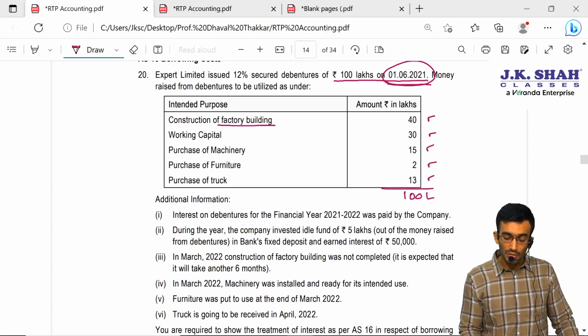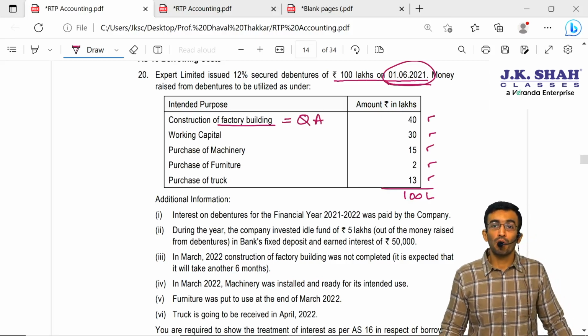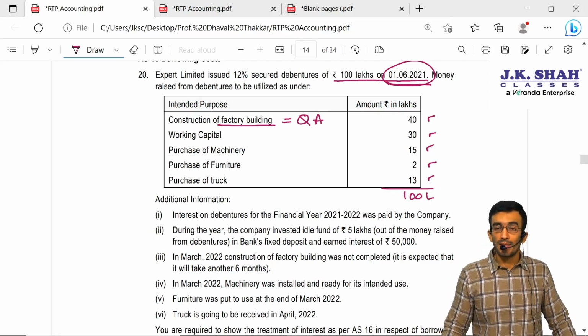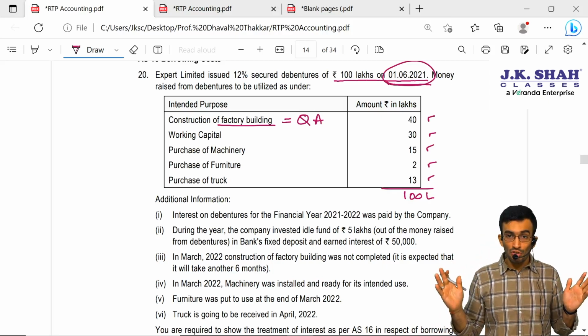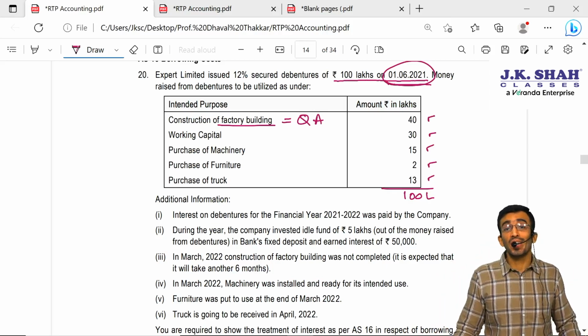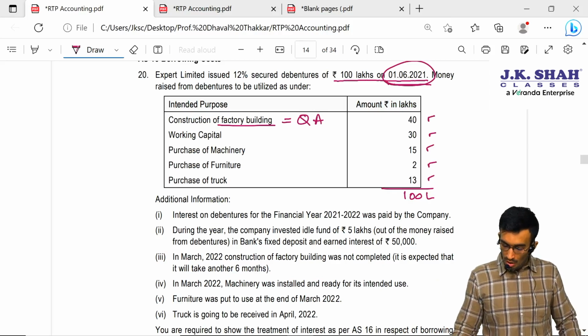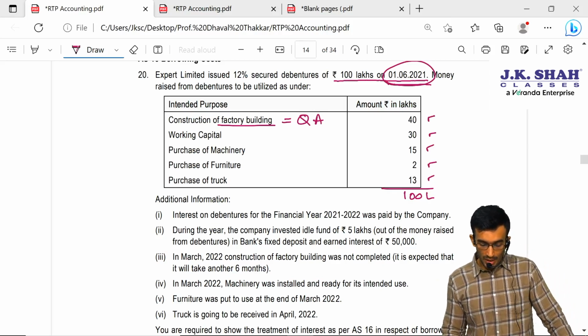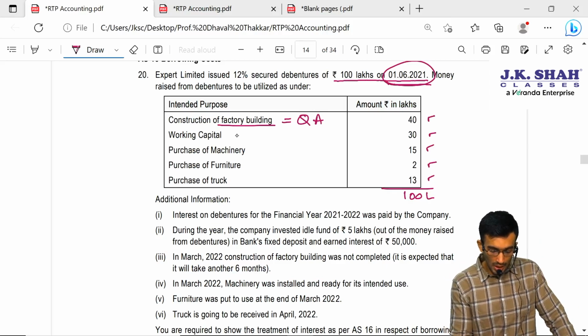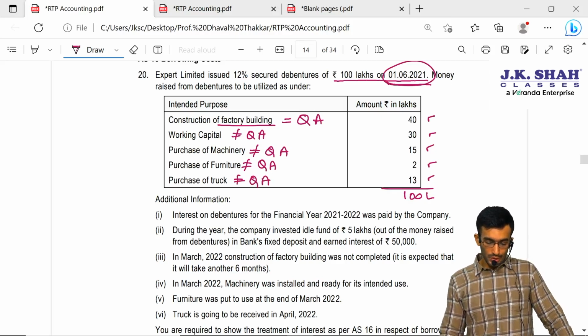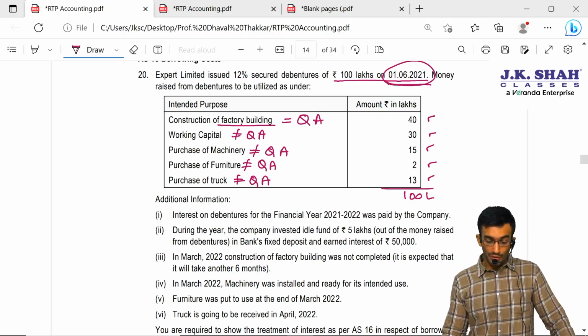First is construction of a factory building. Yes sir, this is the qualifying asset. As you all are aware, what do you mean by qualifying asset? A qualifying asset is an asset which necessarily takes a substantial period of time to get ready for its intended use or sale. So this construction of a factory building is a qualifying asset. Working capital, sir, not a qualifying asset. Machinery we have just purchased, not a qualifying asset. Purchase of furniture, not a qualifying asset. Purchase of truck, not a qualifying asset. So, sir, your qualifying asset is only construction of the factory building.